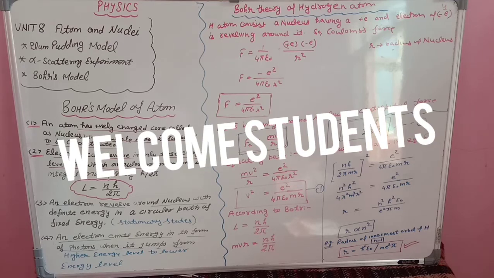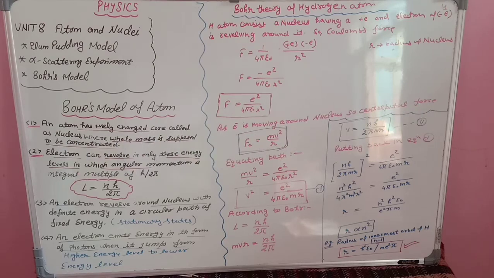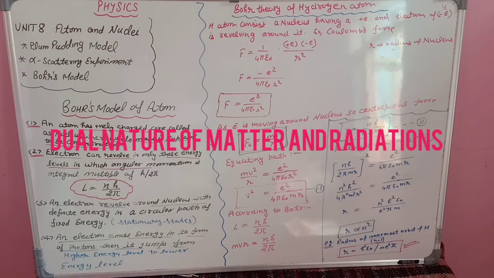Dear students, if you remember, we have studied up to unit number 7, that is dual nature of matter and radiation. In that we have studied about dual nature of matter and dual nature of radiation. We have studied about a very important particle, a light particle called a photon. The rest mass of a photon is always zero and it travels with the velocity of light, because it is a light particle.